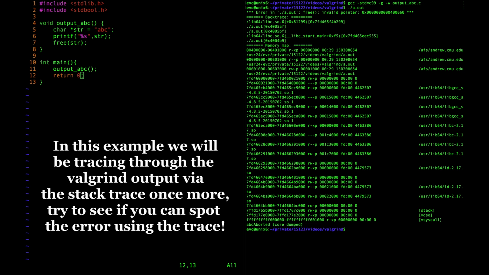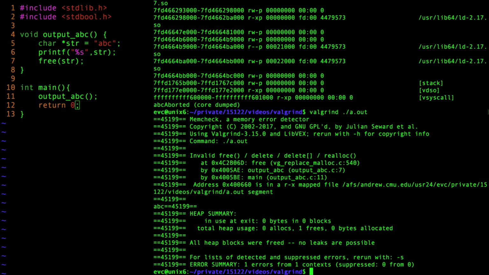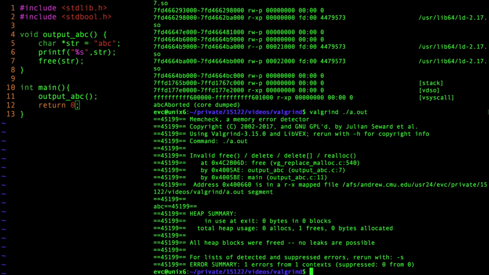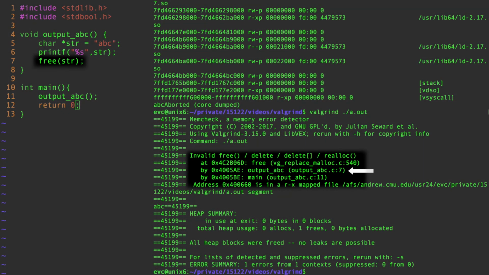Oh no, I can't read that. Oh, I remember. I can just use Valgrind. I'm getting an invalid free error, so my error is coming from free, which is called by output ABC. Oh, that's my function. And that's on line 7 in my file. That's where I free str.